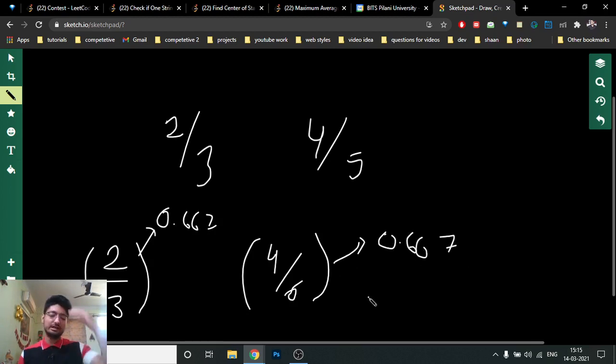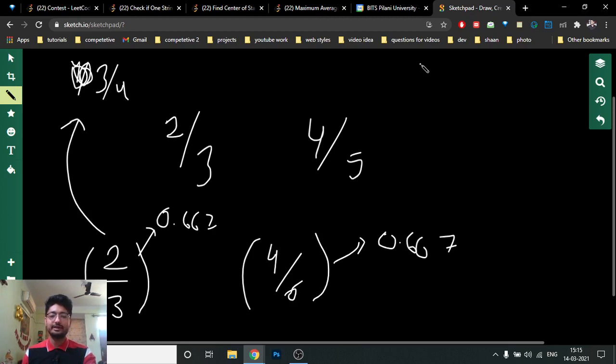According to the first logic, I could insert in either one. But if you watch carefully, if you insert 1 in this one, it becomes 3/4, and in the other it becomes 5/7. Now if I find the answer for 3/4, it comes out to be 0.75.